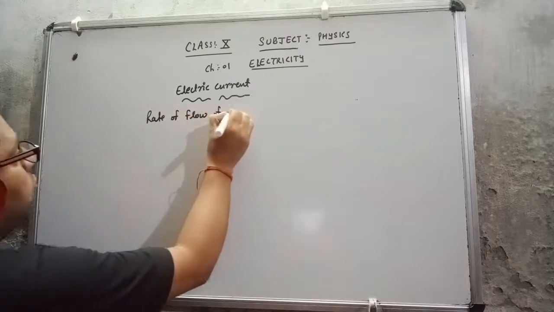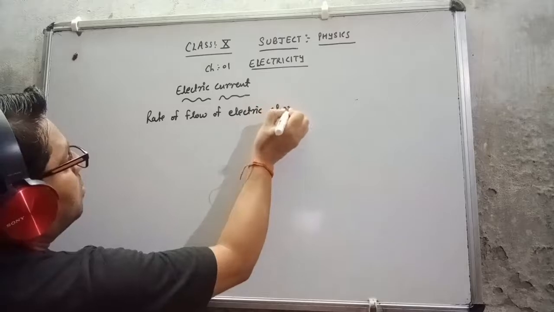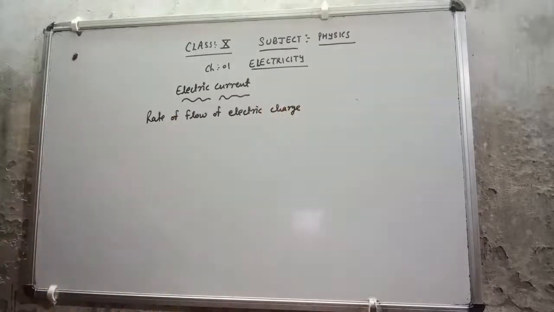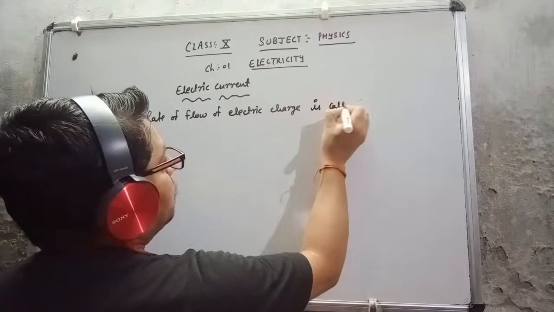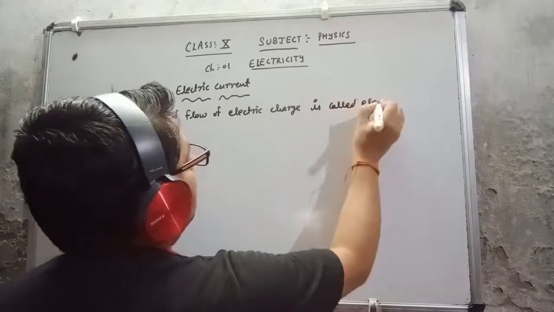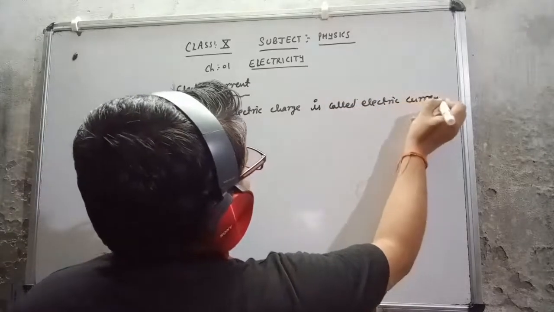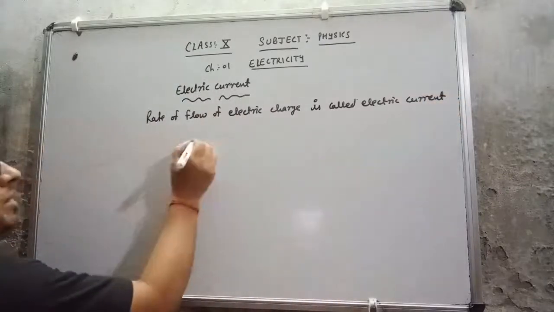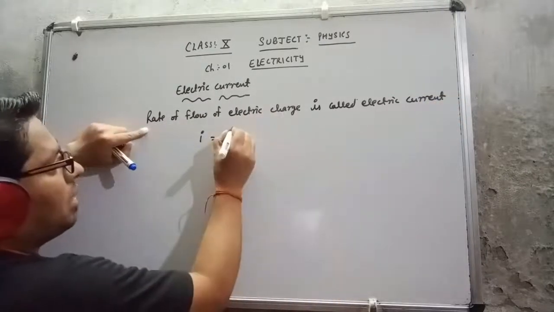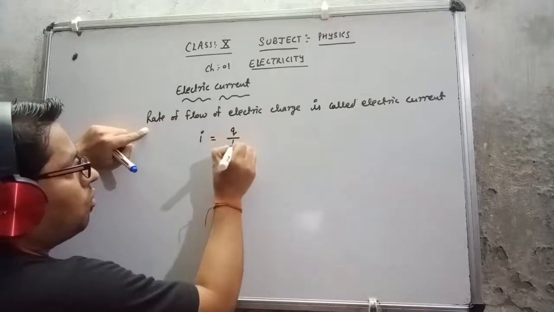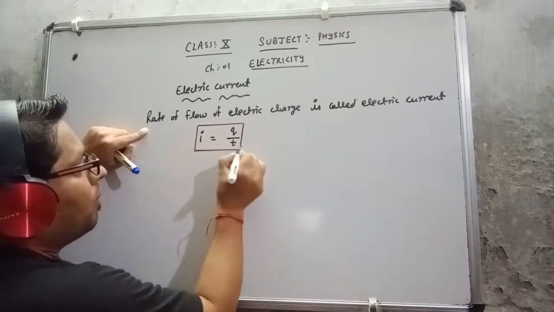The rate of flow of electric charge is called electric current. It is represented by I. So according to the definition, I equal to Q upon T.